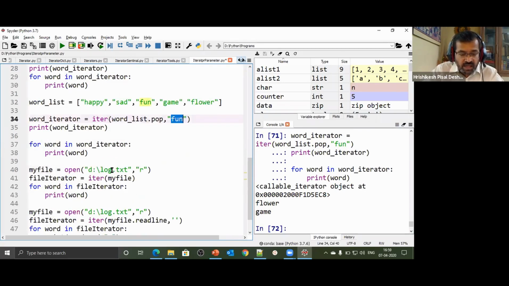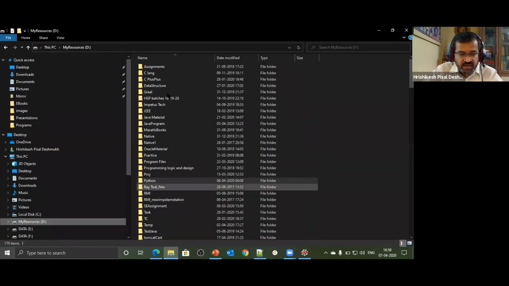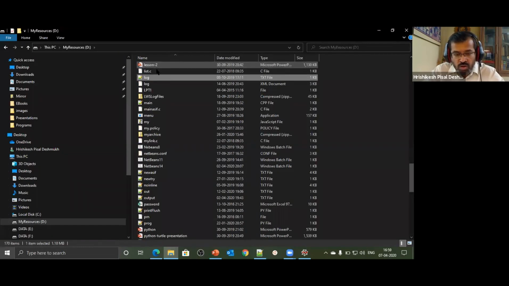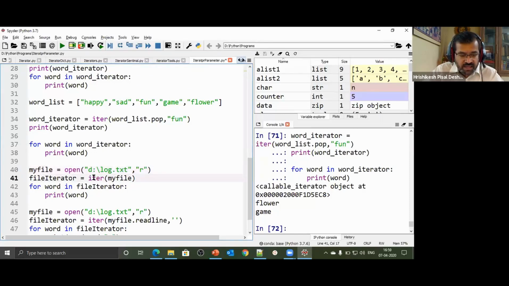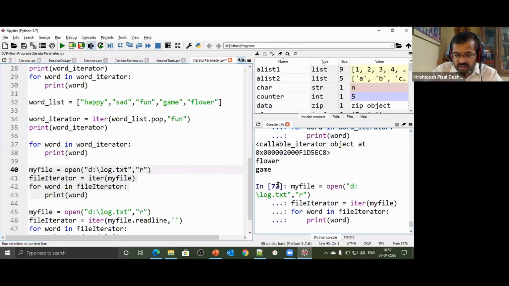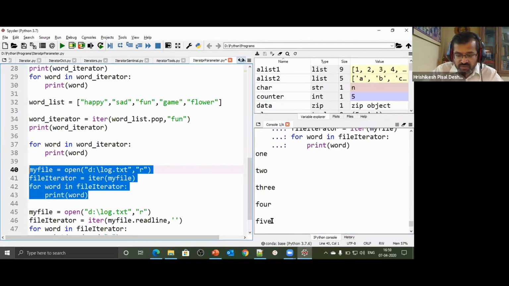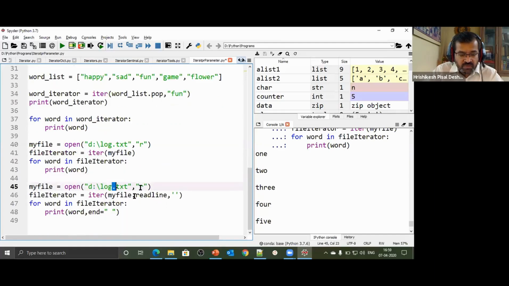Likewise, I have a file called log.txt. We already saw such an example, but let's just do a revision. So log.txt in the D drive. Do we have a file called log.txt? We do have a file called log.txt. Here we have 1, 2, 3, 4, 5. There are 5 lines inside this file. I open this file, I take an iterator, and I'm going to iterate through that file. I got that data, 1, 2, 3, 4, 5. I open that file in read mode. That's fine.